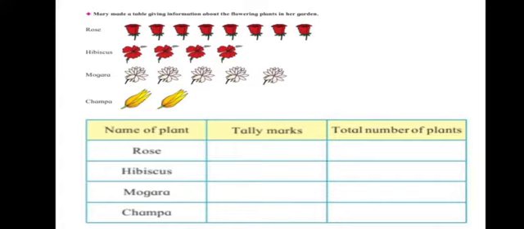So how many rose plants did she have? Let's count. 1, 2, 3, 4, 5, 6, 7, 8. She has 8. So here we will make 8 lines.